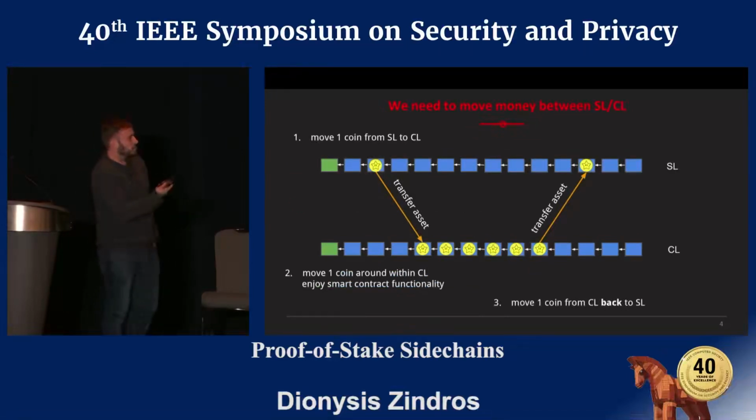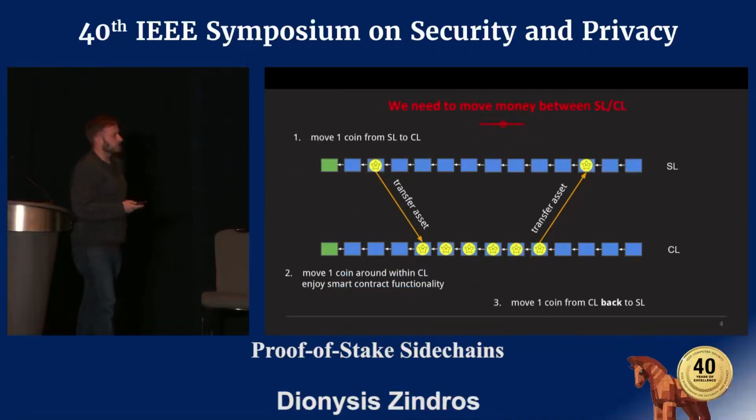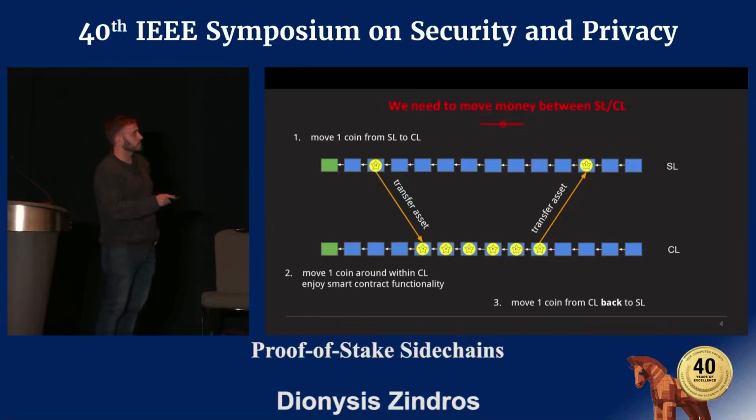Right, so what we want to achieve here, and this is our contribution, is this: when you have some money in the settlement layer, you do a transaction in the settlement layer, and that transaction destroys a coin here in the settlement layer, and then a new coin appears in the computation layer. Then you can move that coin around in the computation layer, and whenever you want, you can do another transaction to destroy the coin in the computation layer, and then a new coin appears in the settlement layer.